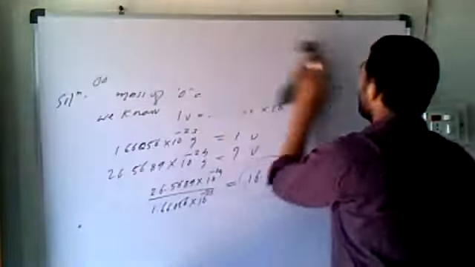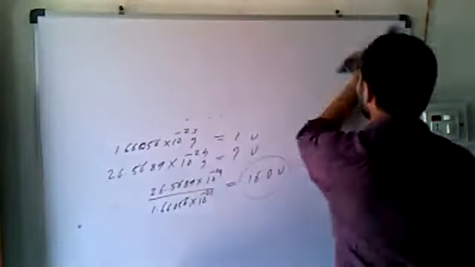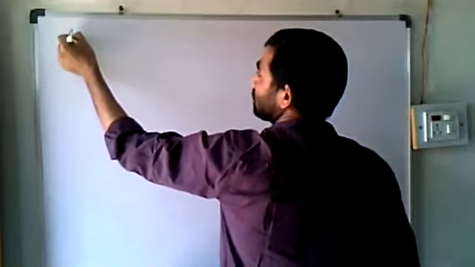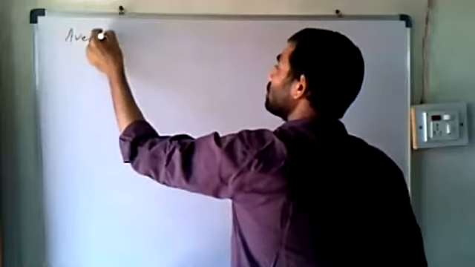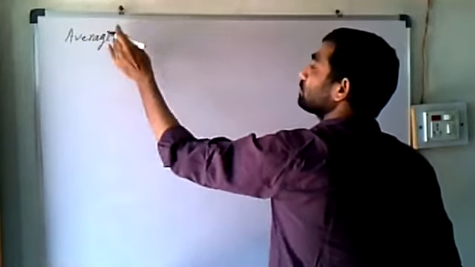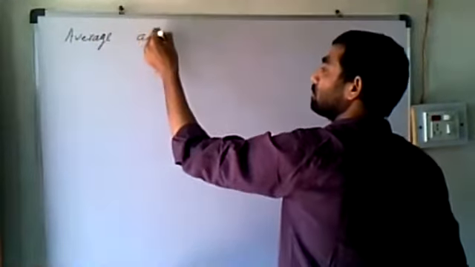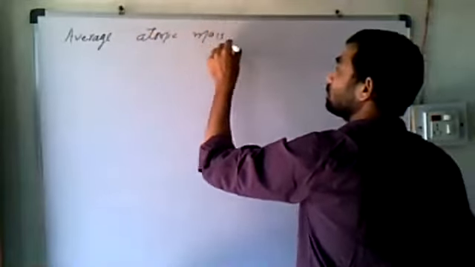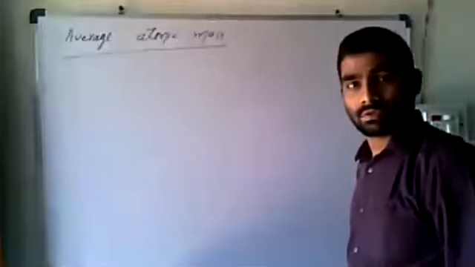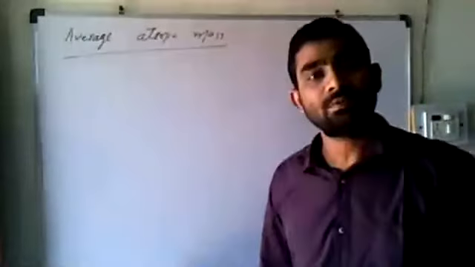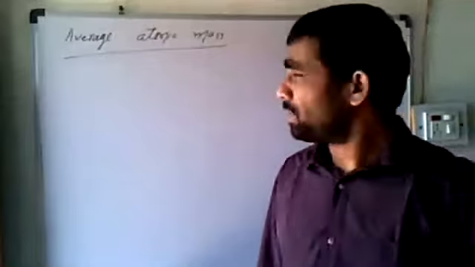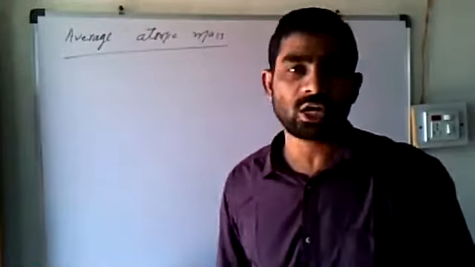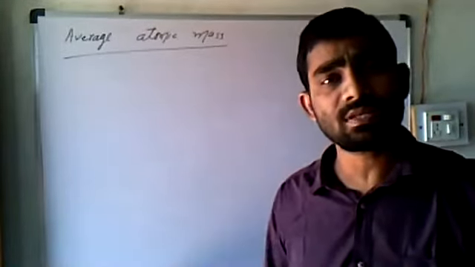Okay. Now the next important point is average atomic mass. So this is one of the important points. See, this is a very important term. So you got an idea about atomic mass. What is atomic mass?